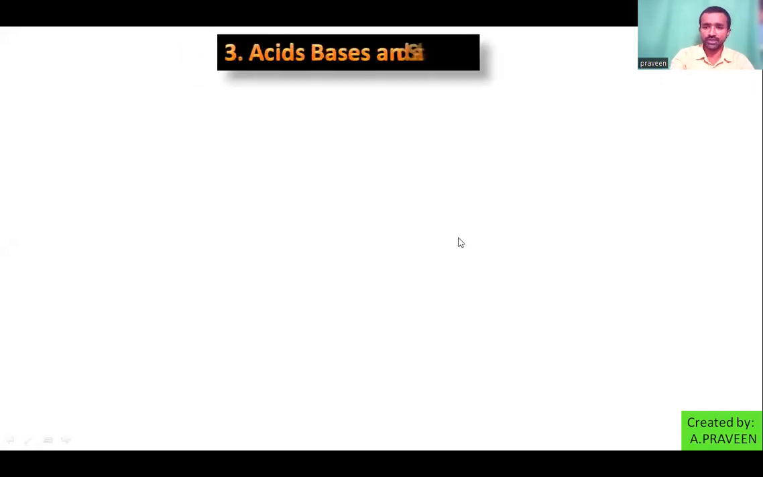It is acids, bases, and salts. Lesson number 3, acids, bases, and salts. Here we already have some knowledge about acids, bases, and salts from the previous classes, especially from your 7th class. In that, we have learned about 3 substances with their nature. So what are the 3 substances? Acidic substances, basic substances, and neutral substances.